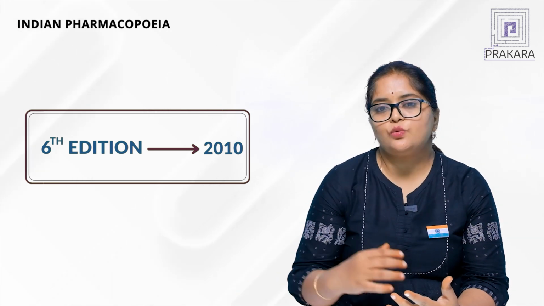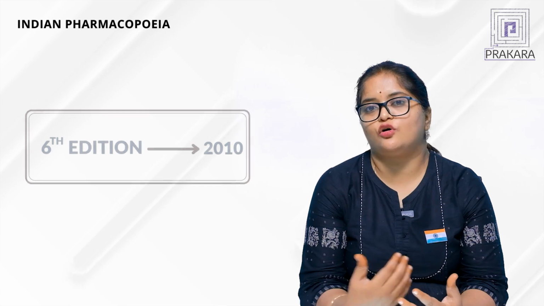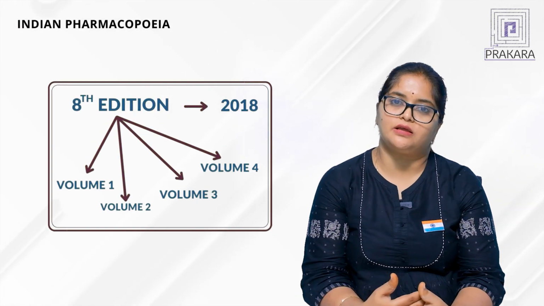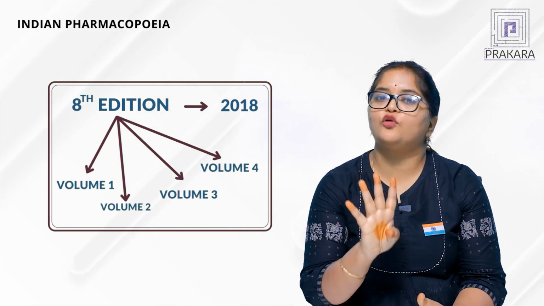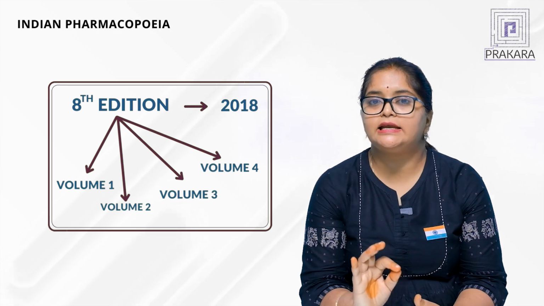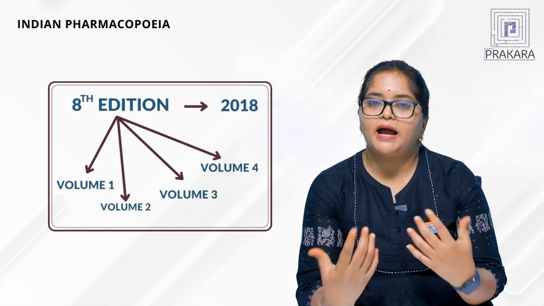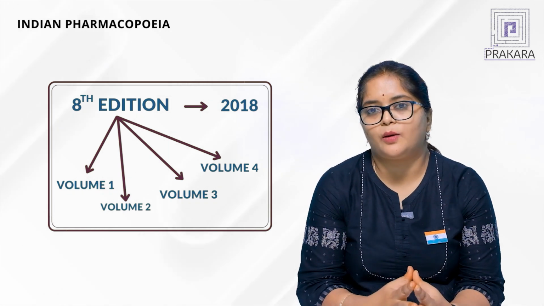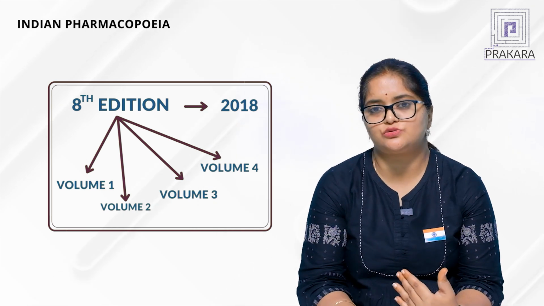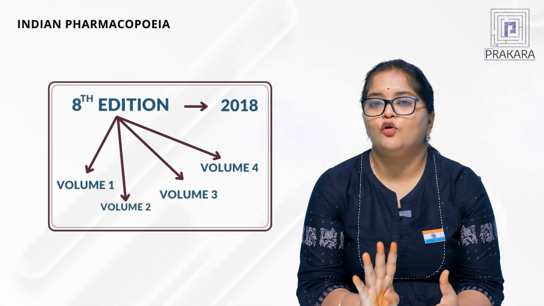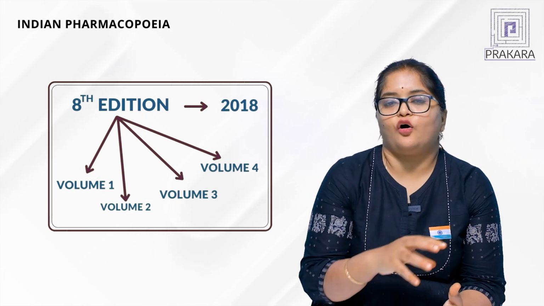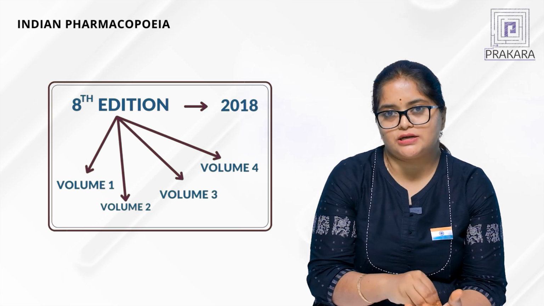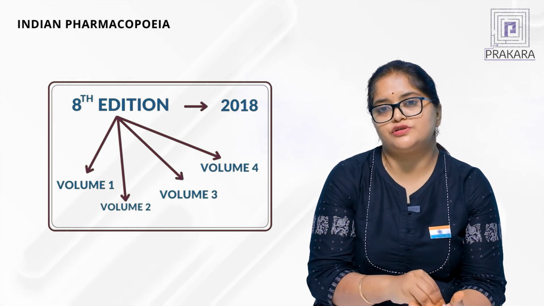And now the latest edition of the Pharmacopoeia that we have today is the 8th edition, which was developed in the year 2018. It is the very latest edition and it has 4 volumes. Yes, exactly. It has 4 volumes because the matter that has to be included in the pharmacopoeia has been increasing from day to day. So now we have 4 volumes, and all these 4 volumes consist of all the information regarding the drugs, starting from the name of the drug till the uses.